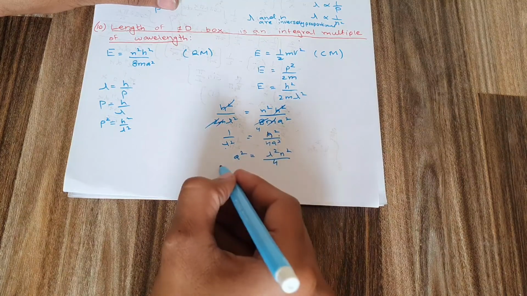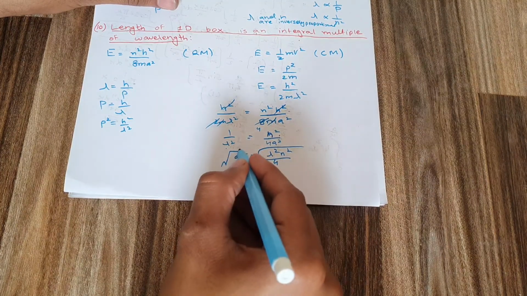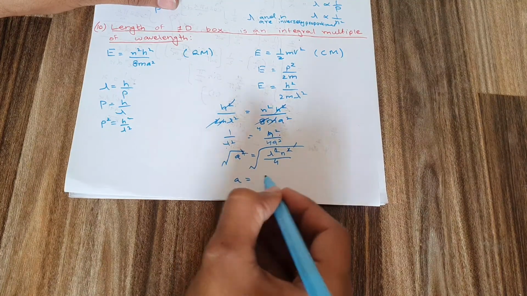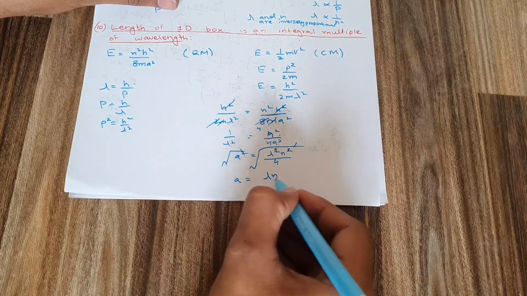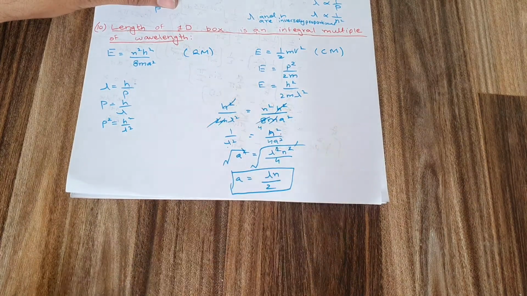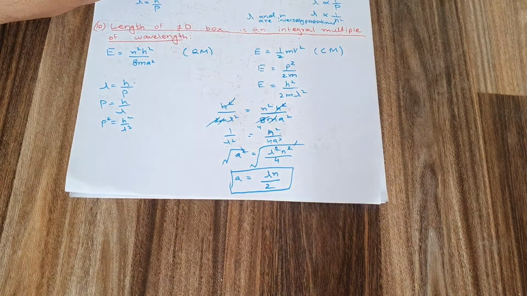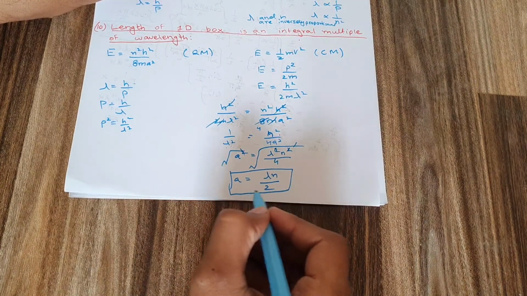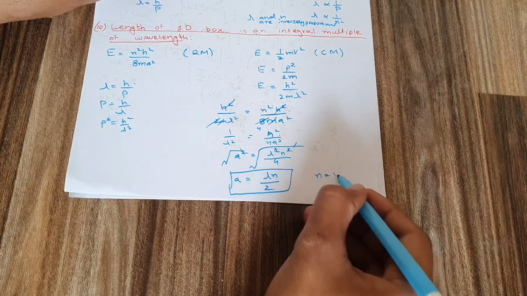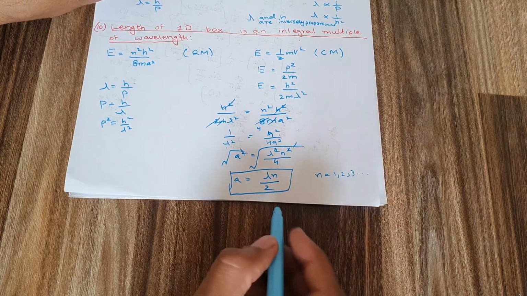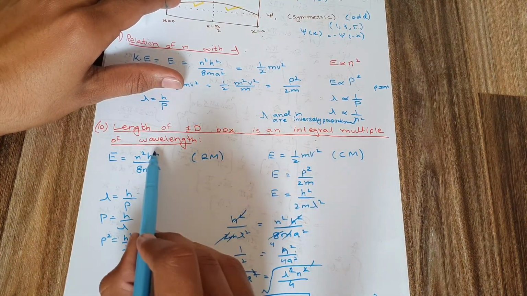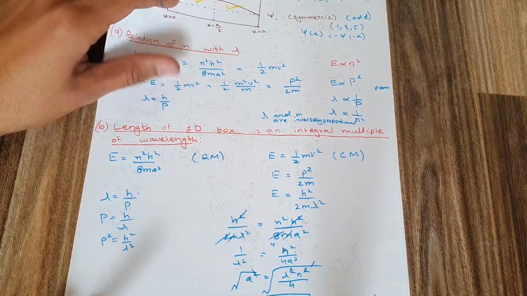Taking the square root on both sides, the square root of a square is a, and the square root of 4 is 2. So the answer is a equals lambda n divided by 2. This is the length of the box A. This is how we have proved that the length of the box is an integral multiple of wavelengths. Lambda is the wavelength, and n is an integer with values 1, 2, 3, and so on. So that was the 10th point.